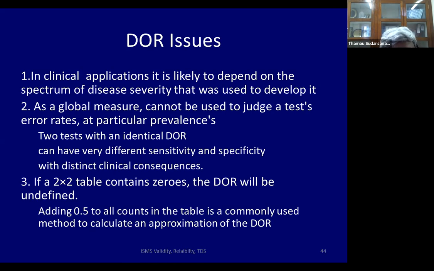Just remember that the errors, the false positive and the false negative, cannot be assumed looking at the diagnostic odds ratio. Why? Two tests with identical diagnostic odds ratio can have very different sensitivity and specificity with different clinical consequences. Now you know that if a 2 by 2 table has a 0, how will you do the AD by BC or the odds ratio calculation? Now you're all stats people, so you clearly will say yes, add 0.5 to all the counts of the table. And this is correct. This is often used as a workaround for having a 0 in a diagnostic table.